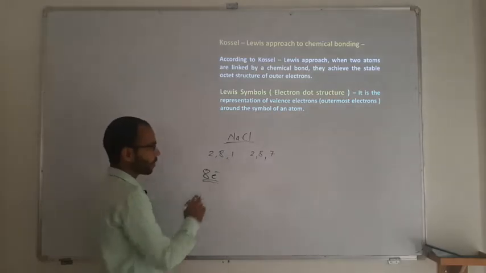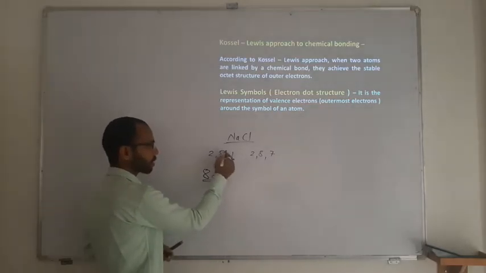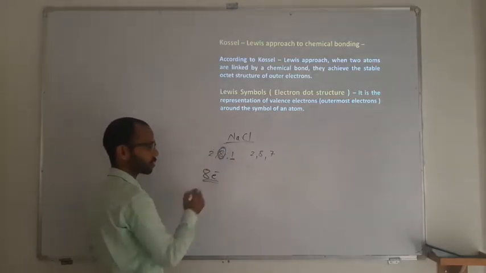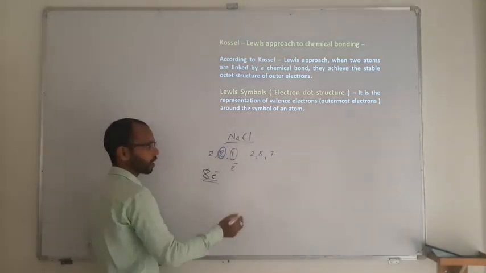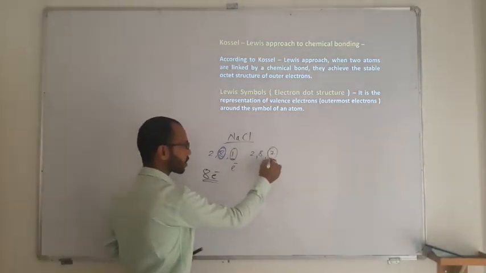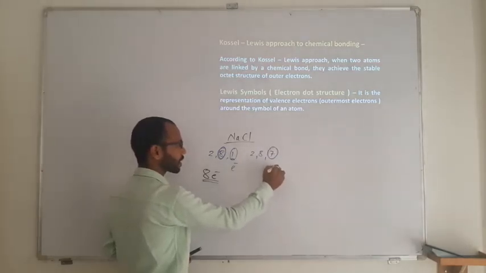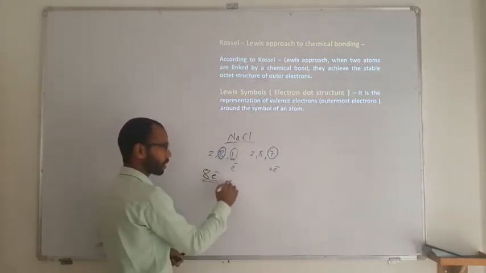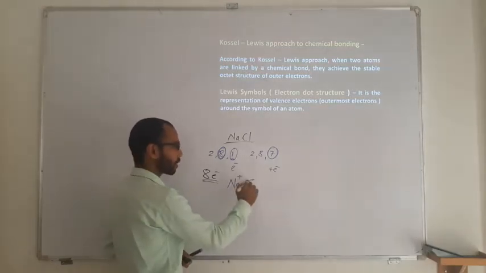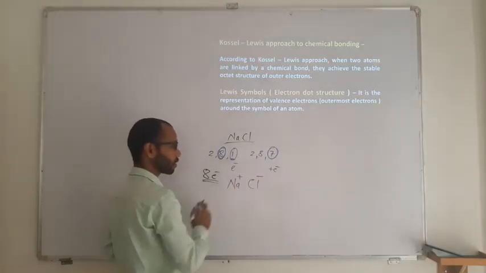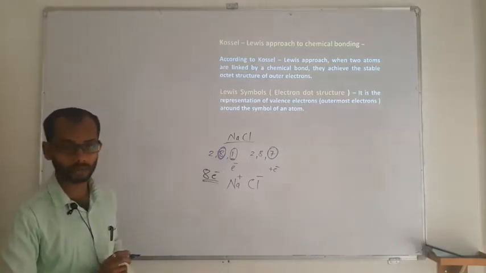2, 8, 7. So sodium can get an octet in its last shell if it loses 1 electron, and chlorine can complete the octet if it gains 1 electron. When sodium loses 1 electron it changes to Na+, and when chlorine takes an electron it changes into Cl-.